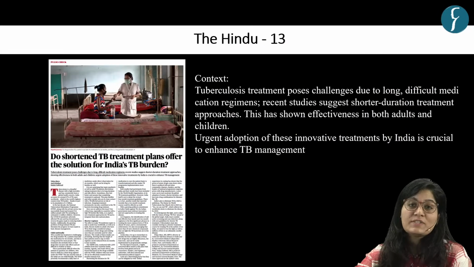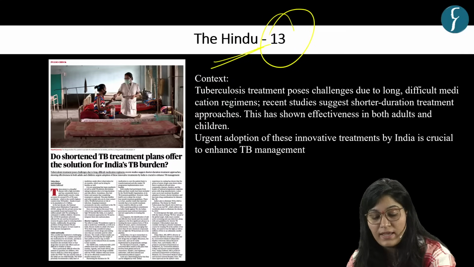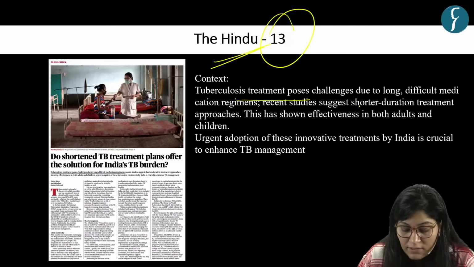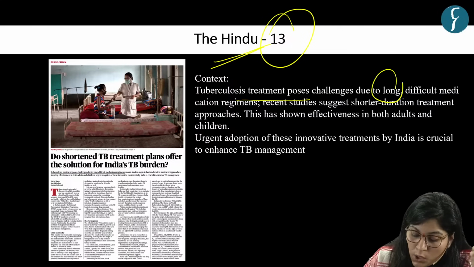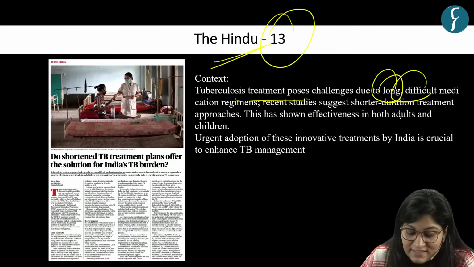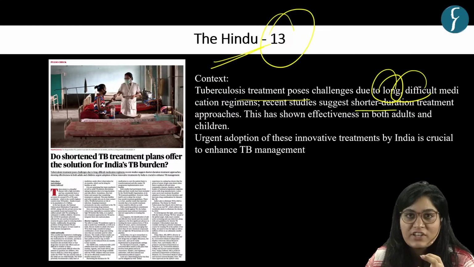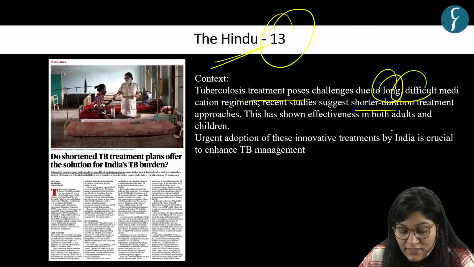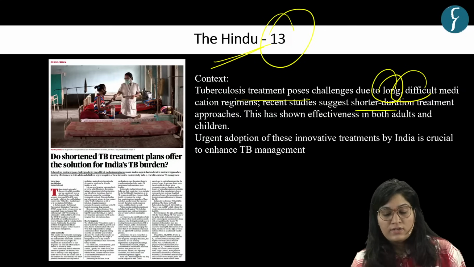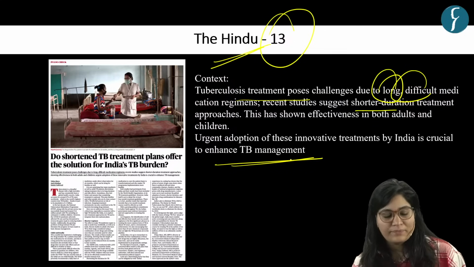Our last question is based on this news article, which appeared on page number 13 in The Hindu newspaper. The context of this news article is that tuberculosis treatment poses a challenge due to long, difficult medication regimens. So recent studies suggest shorter-duration treatment. That is all about the SHINE trial, and this has shown effectiveness in both adults and children. So it is quite crucial to enhance TB management.